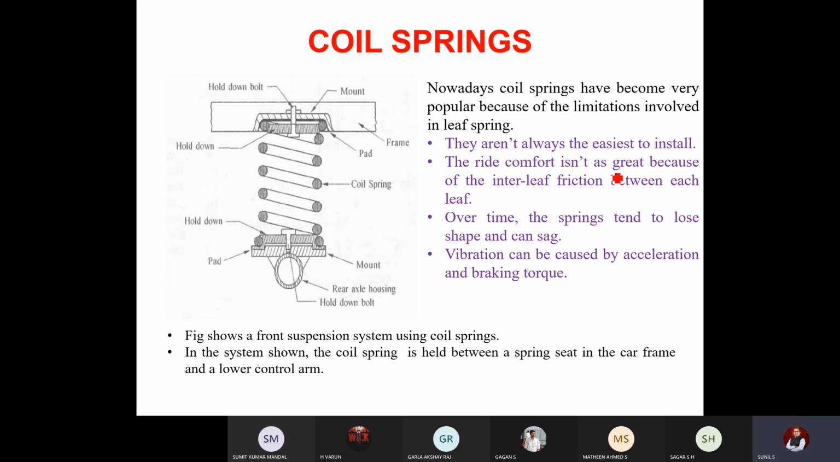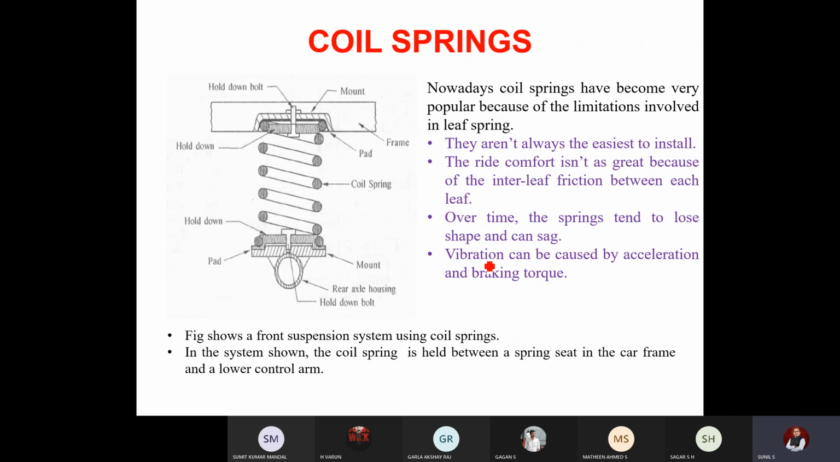So definitely leaf springs are suitable for luggage vehicles. Yeah, the ride comfort will not be so good unless very high quality material is used. Interleaf friction between the leaves is a very major issue. The springs tend to lose their shape. That will be a problem, so that the vehicle will sag. When the spring sags, the vehicle will also sit down.